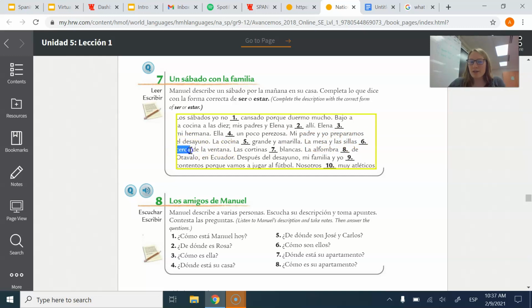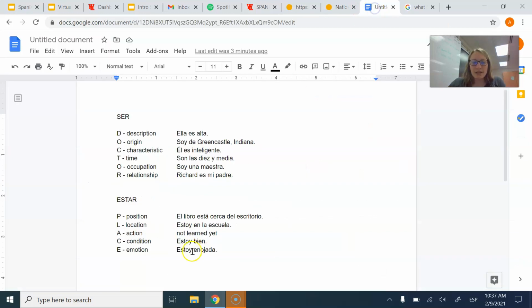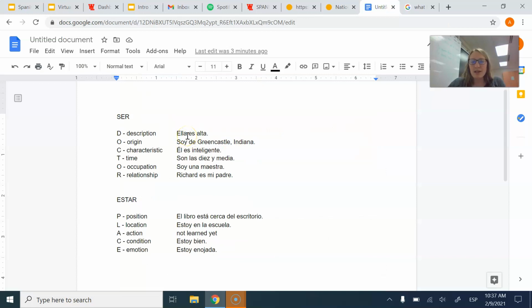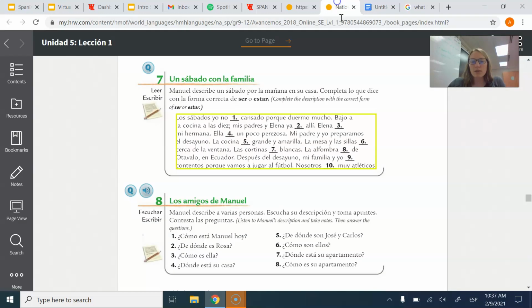Hopefully we remember our location words. They are close to the window. So again, if I have, location, well, here's actually more position. They are close to. I'm going to use estar. Están cerca de la ventana. Las cortinas blank blancas. Description, right? They are white, so son. It could also probably go under characteristic. Son blancas. La alfombra blank de Otavalo in Ecuador.